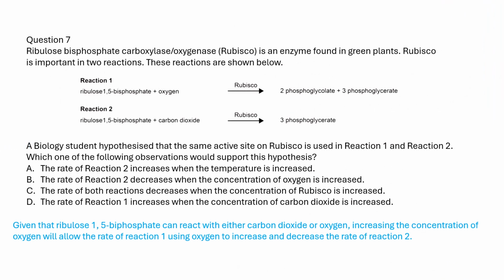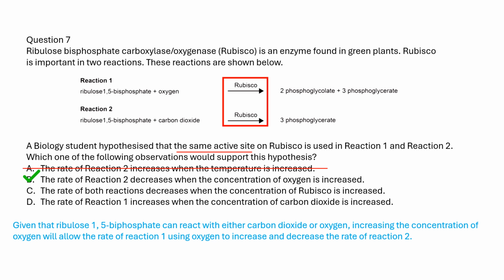Rubisco is an enzyme found in green plants. Rubisco is important in two reactions. A biology student hypothesized that the same active site on Rubisco is used in reaction 1 and reaction 2. When the temperature is increased, the rates of both reactions increase. As oxygen concentration increases, Rubisco's active sites will be occupied to catalyze reaction 1. So, the rate of reaction 2 will decrease.